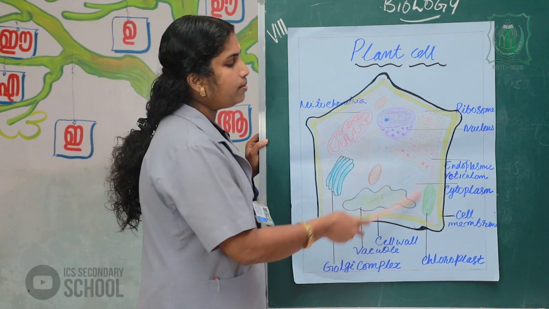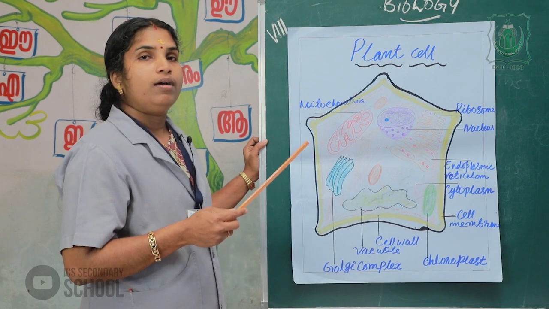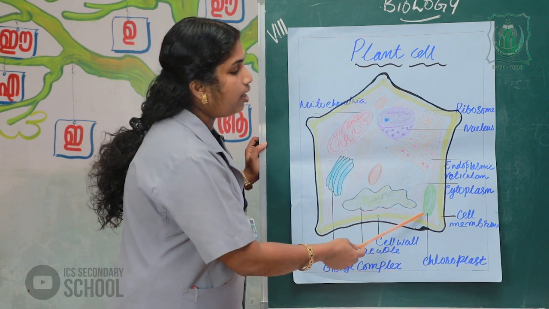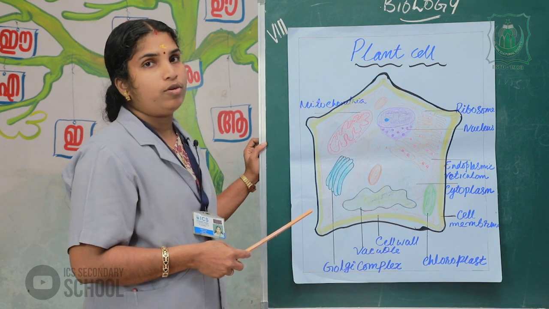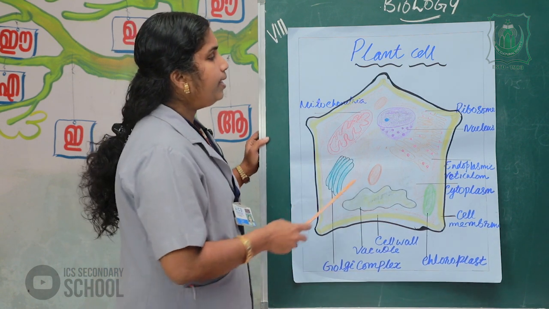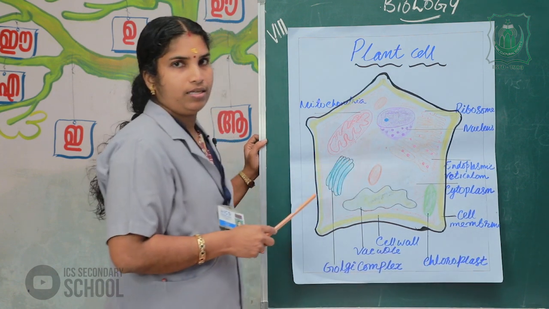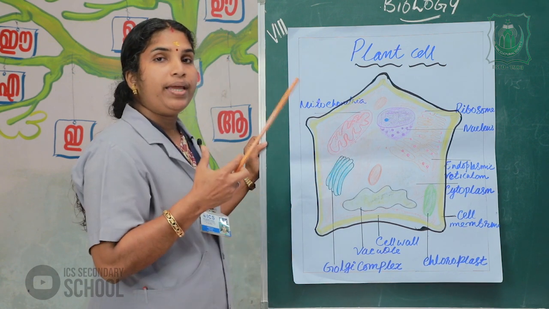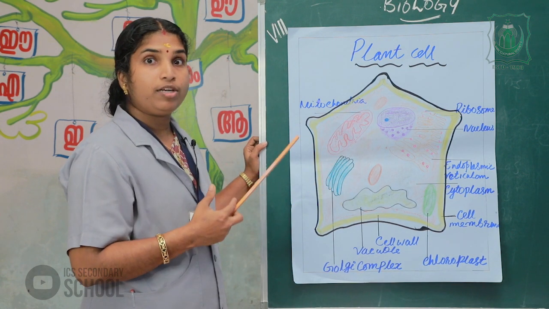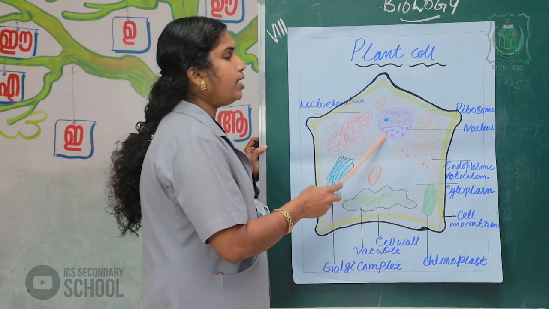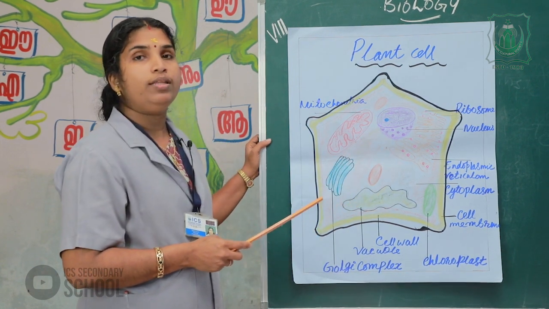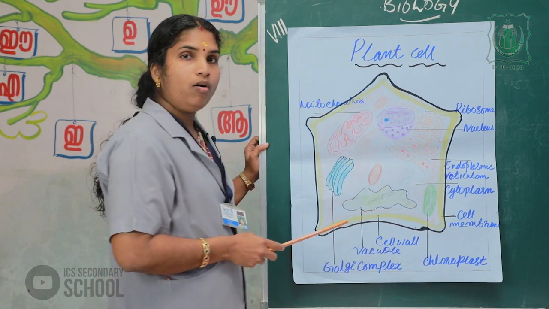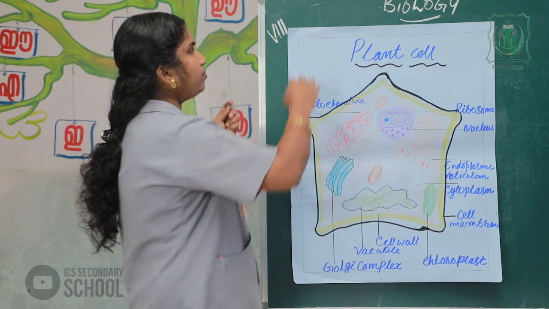Next, chloroplast. Chloroplast is the photosynthetic pigment-containing cell organelle that helps in photosynthesis. Next one is the nucleus. Nucleus is the central part, the main part of the cell. The nucleus controls and coordinates all the functions of the cell.